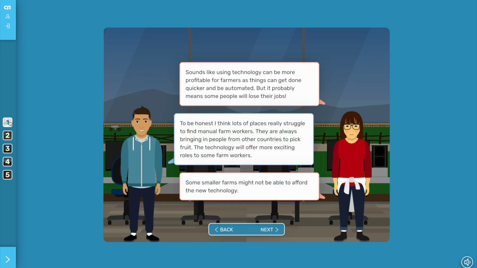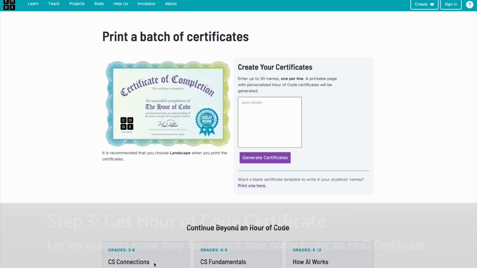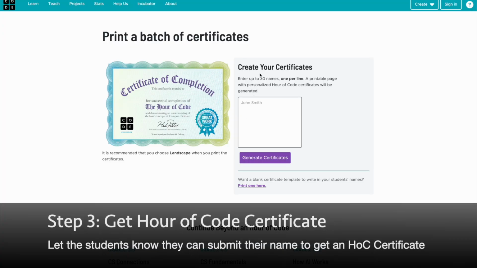There are 5 main lessons in the activity, but each one of those lessons, for example, as you can see in lesson 1, we've gone through several bits of information and several activities at that point. So every single level is like that. So your students will most likely be able to utilize the whole Hour of Code in order to complete all of the activities. For this activity, your students will not be given an auto-generated certificate.